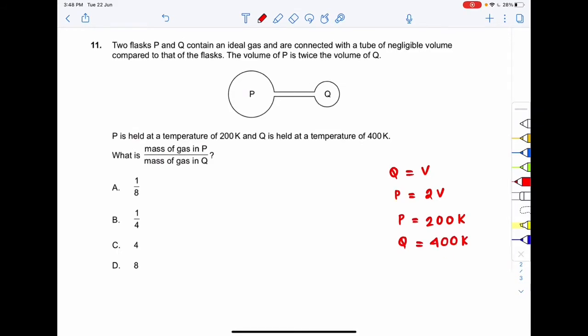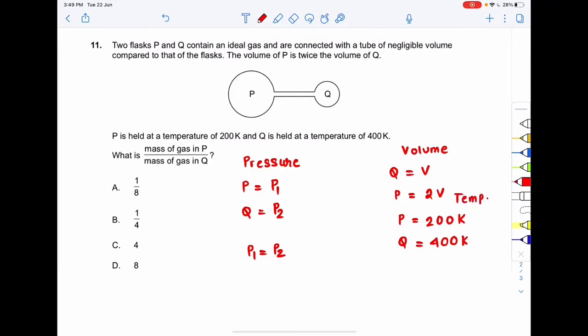We need to find the mass of the gas in P divided by the mass of the gas in Q. In this question, let the pressure in the first flask, flask P, be P1, and the pressure in the second flask, flask Q, be P2. As the two flasks P and Q are connected, the pressure will be equal in both flasks. So P1 should be equal to P2. These are our parameters for volume and temperature.